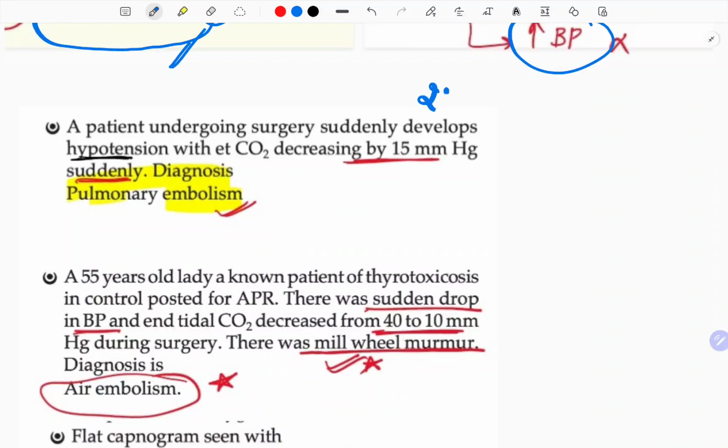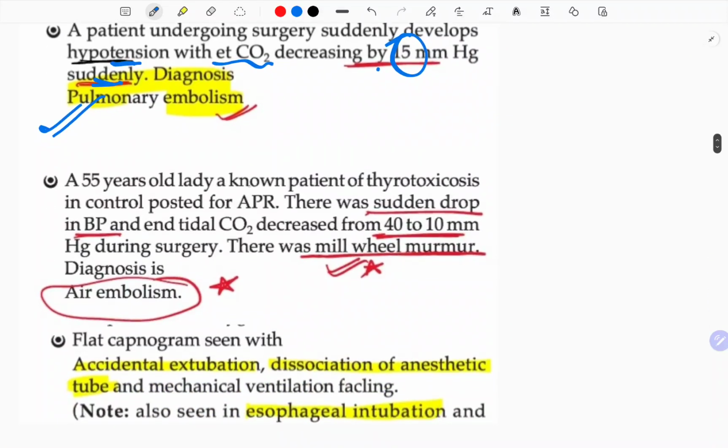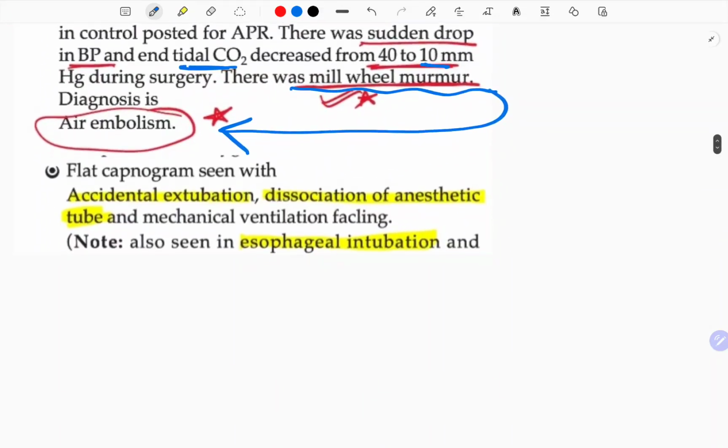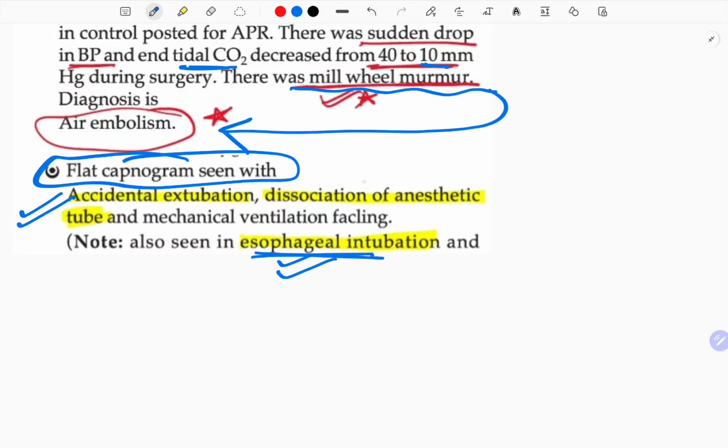See, this question was repeated in 2002. A patient undergoing surgery suddenly developed hypotension with EtCO2 decreasing by 15 mmHg suddenly. Diagnosis is pulmonary embolism. A 55-year-old lady with a known case of thyrotoxicosis, there was a sudden drop in the BP and the end tidal volume decreased to 10 during the surgery. There was a Mill-Wheeler murmur, characteristic for air embolism. Flat capnograph seen with, now flat capnographs are seen with accidental extubation, also seen in esophageal intubation and dissociation of anesthetic tube.